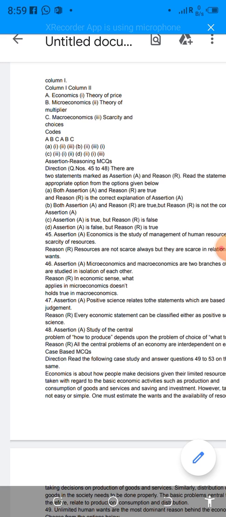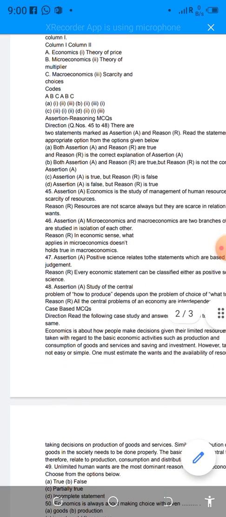Why is it so? Because as we have studied the definition of economics, it studies the scarcity of resources, and resources are not always scarce, but they are scarce in relation to their ends, meaning their desires or wants also. Come to question number 46.